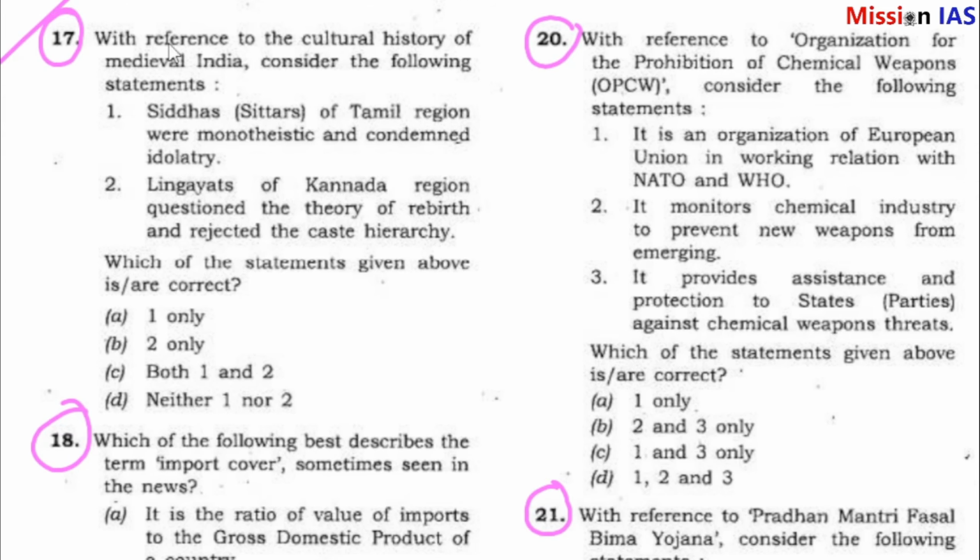Question number 17. With reference to the cultural history of medieval India, consider the following statements. 1. Siddhars of Tamil regions were monotheistic and condemned idolatry. 2. Lingayats of Kannada regions questioned the theory of rebirth and rejected the caste hierarchy. Which of the statements given is correct? Question number 17 answer is C. Both 1 and 2 are correct.